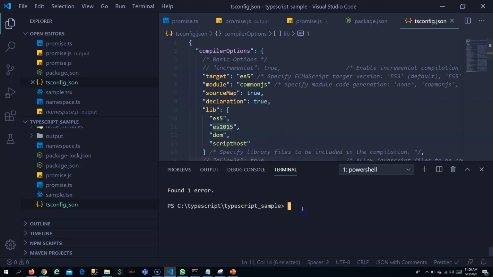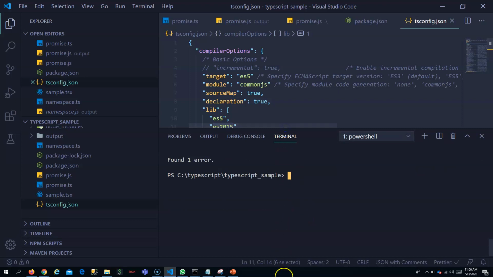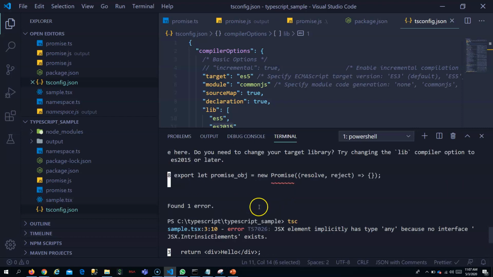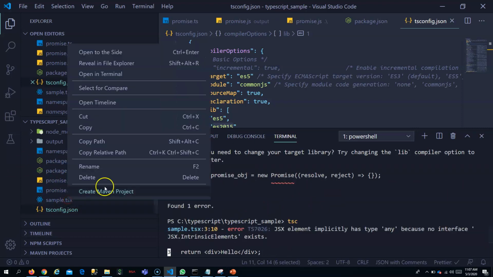As I told you, when you run like this, it will not be able to use the tsconfig, but we want to use the tsconfig, right? So just run with tsc. Now let's see whether it is able to convert. If I give just tsc, it is giving errors in sample.ts. I can remove that.